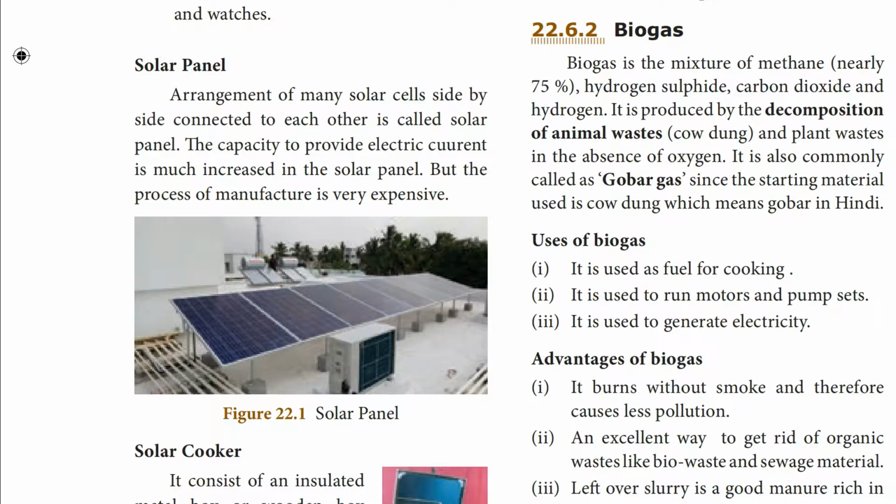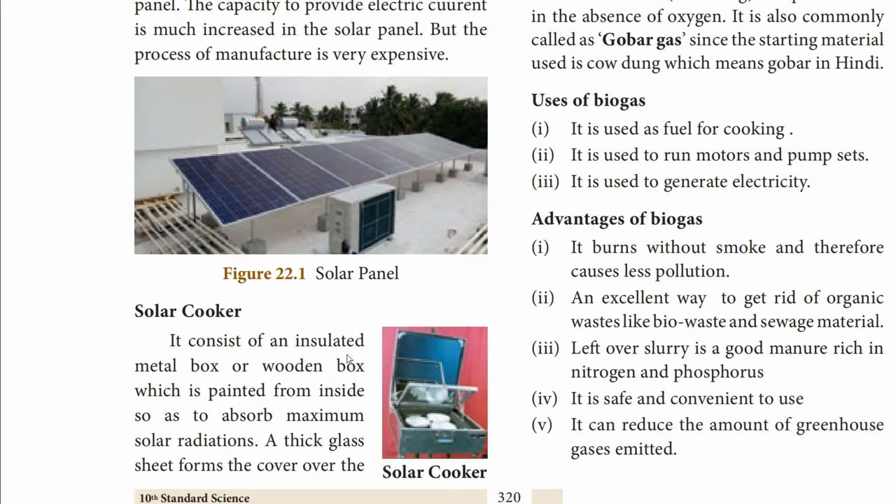And what are the advantages of biogas? Biogas burns without producing any smoke, so it causes less pollution. It is an excellent way to get rid of organic waste, because organic waste is used for the production of biogas. So bio waste and sewage material are disposed of with the help of biogas production.